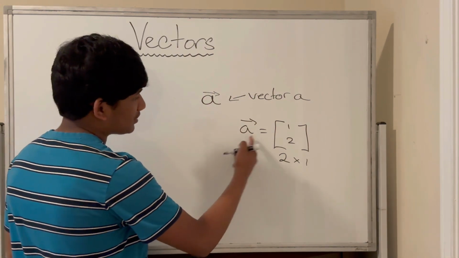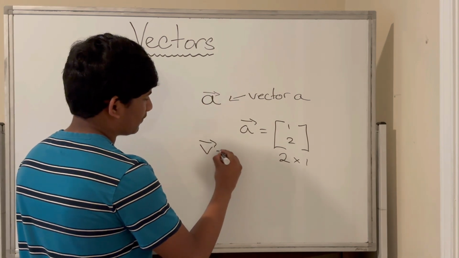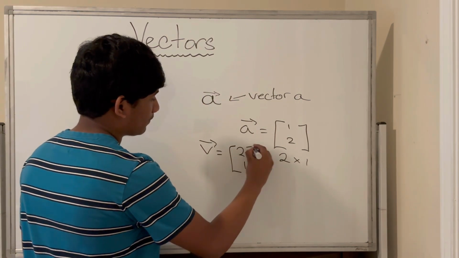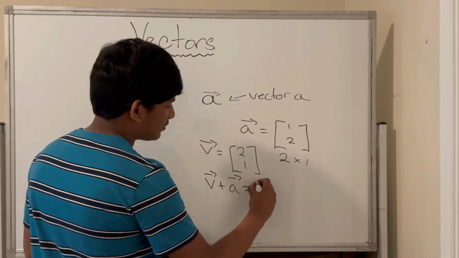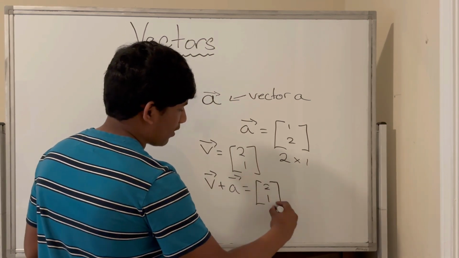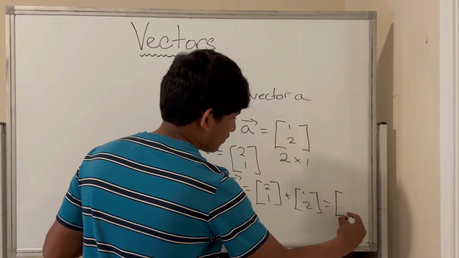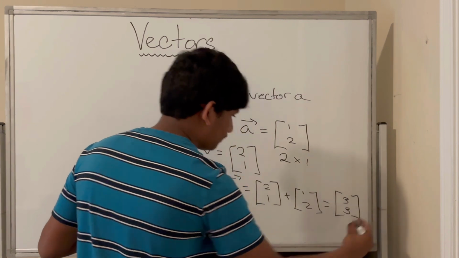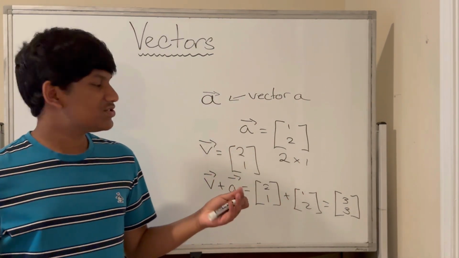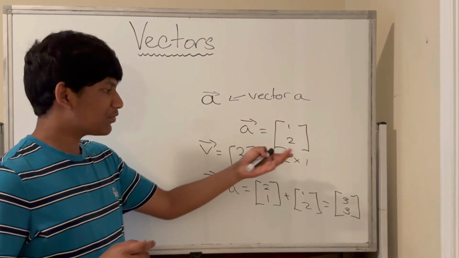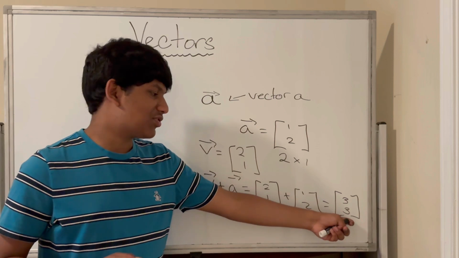Now, here's another important point. To add another vector to this vector, all we do is we add the components. So we have vector V, which is equivalent to 2, 1. V plus A is equivalent to 2, 1 plus 1, 2, which is just 3, 3. So this is how we add vectors in this notation. So as we've seen, we've just defined vector A, we've written it as a column vector, and we've added them together to get 3, 3.